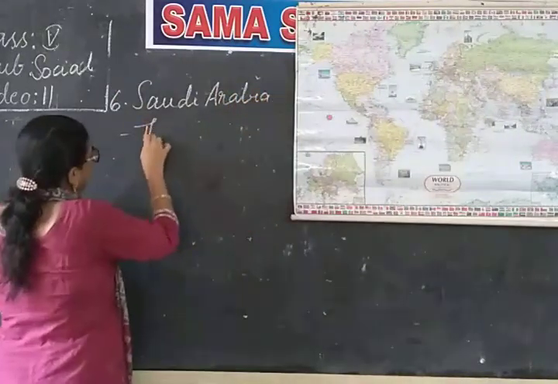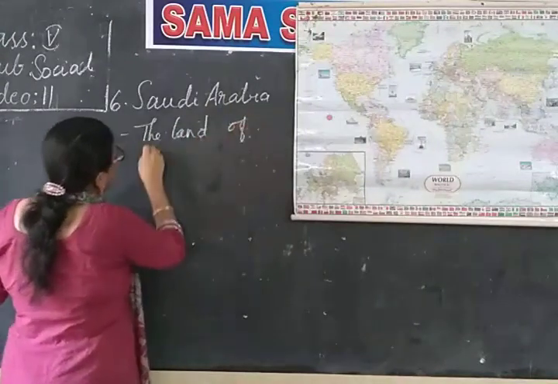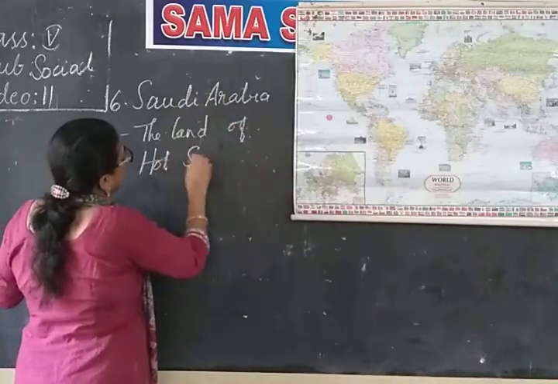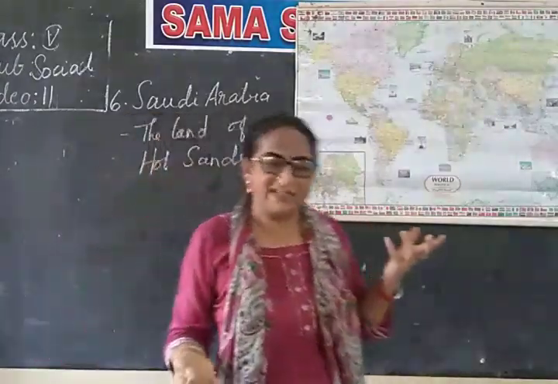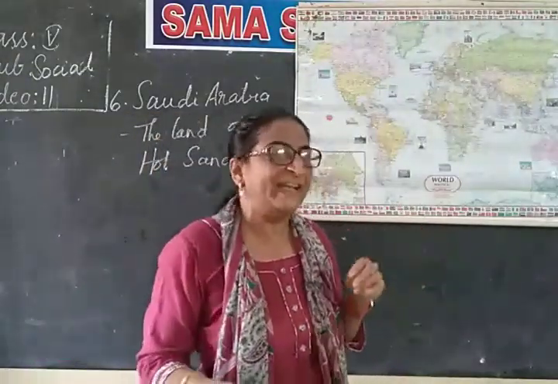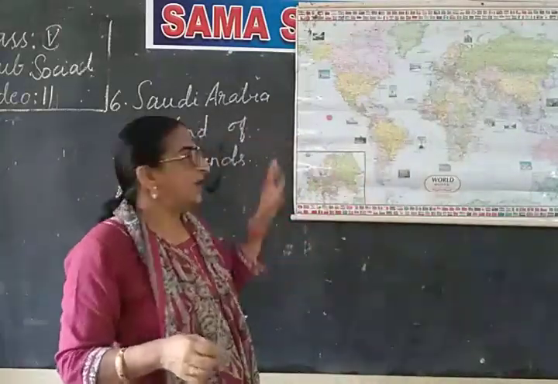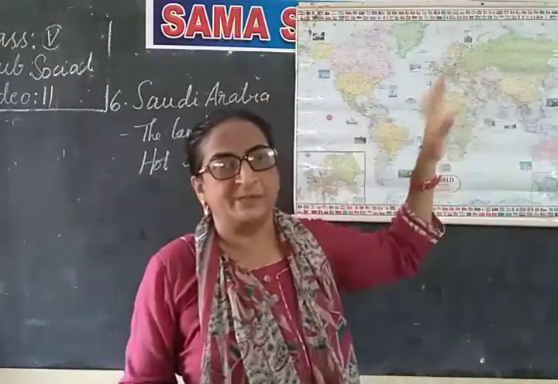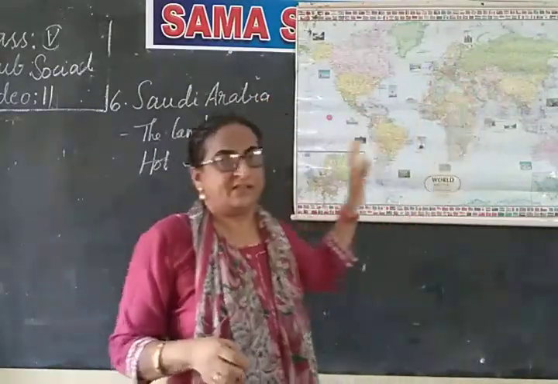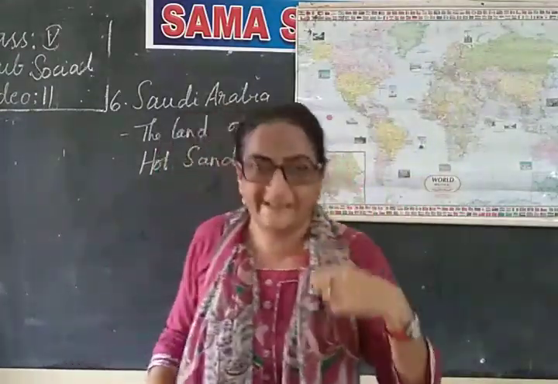Land of hot sands. So, when I tell you about the land of hot sand, naturally where do you find the sand? Mostly in the deserts. So, today we will learn about a place, Saudi Arabia, which is very hot and comes under hot desert. So, we have to learn about the deserts today.